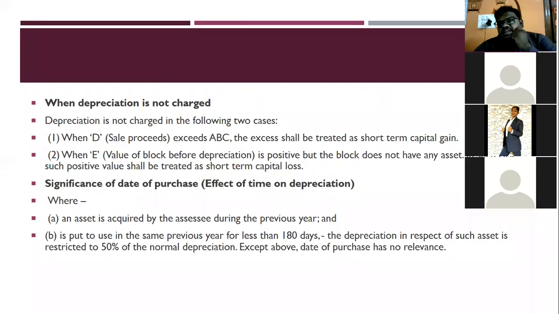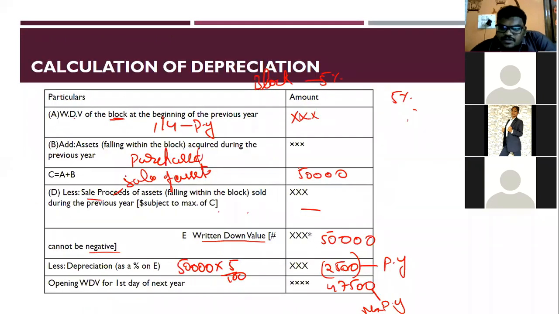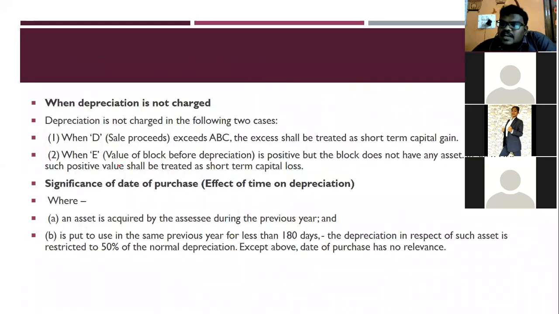We have seen how to calculate depreciation in normal cases, but sometimes there are cases where you can't claim depreciation. Depreciation is not charged in the following two cases, only in these two cases. When the sale proceeds, that is the sale value, exceed the purchase value plus the written down value. For example, my written down value for the beginning of the year is 50,000.